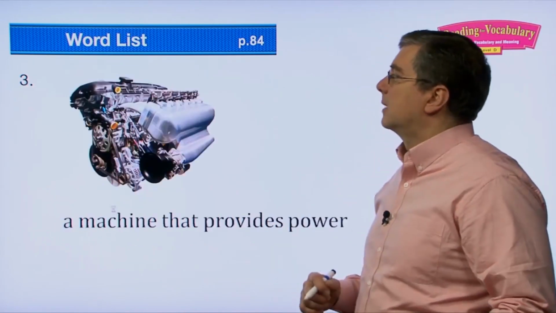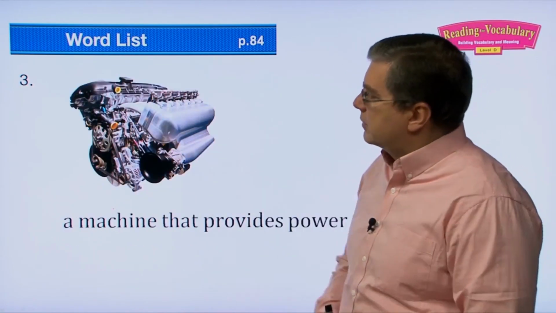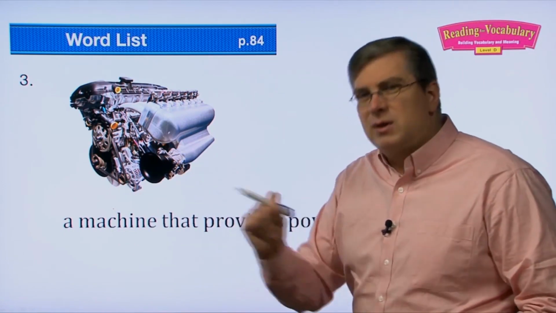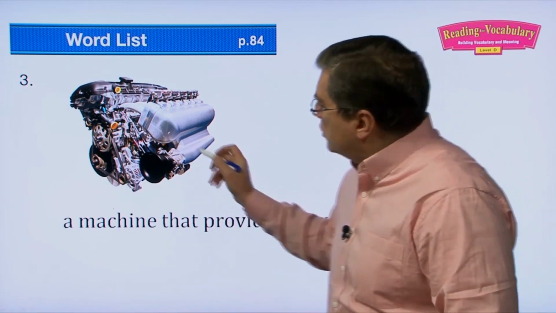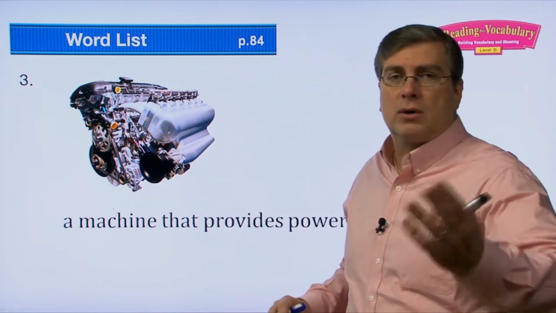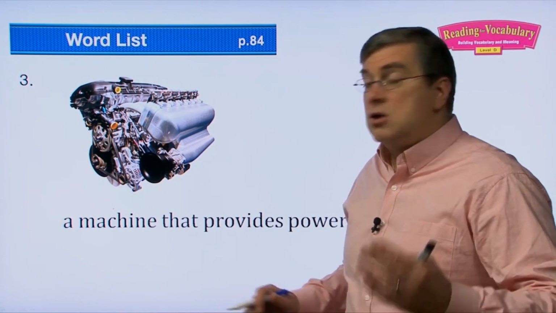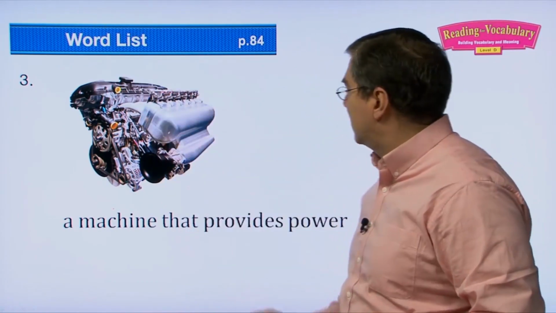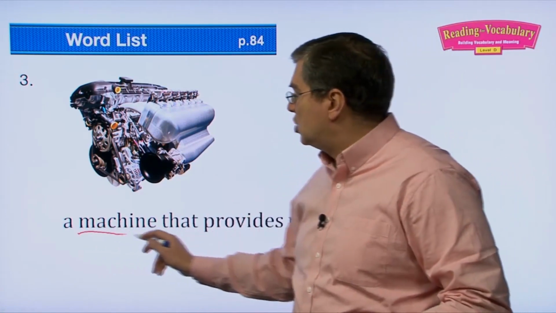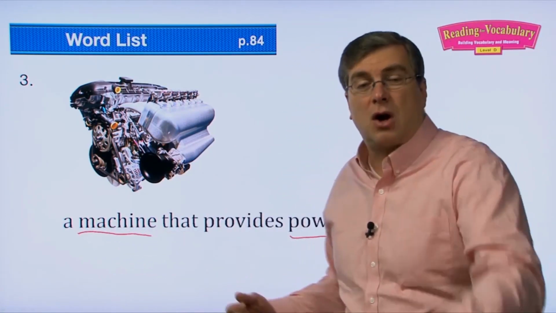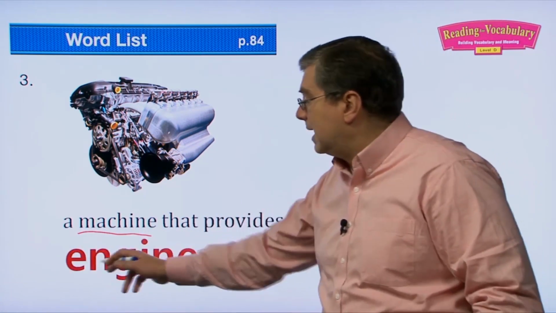Okay, next one. 3. Whoa, what's this? This looks a little strange, but if you look carefully and closely, you get it pretty quickly. Of course, you find this in your car. If your family has a car, of course, you probably do, you open the hood of the car and you can see this. This is what makes the car go. It's a machine that provides power. It provides power to your car. Right? It's called an engine.